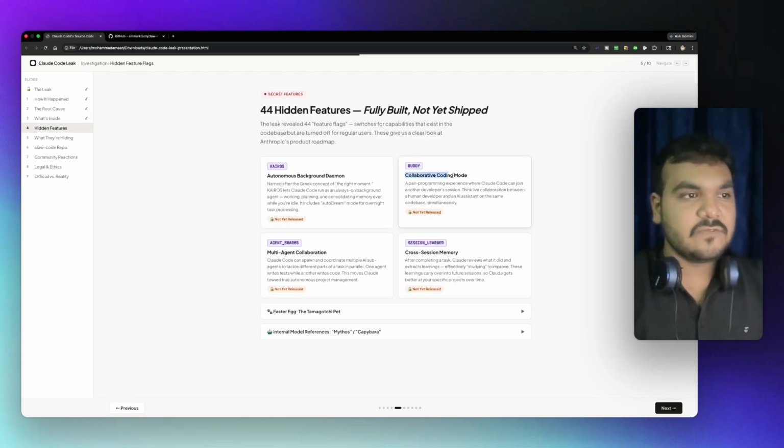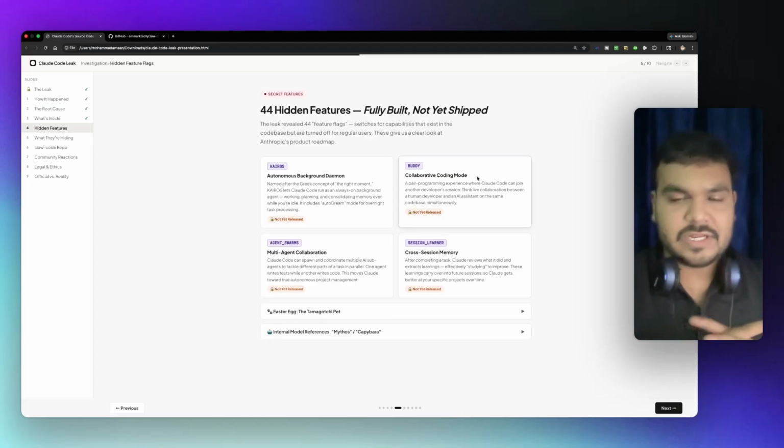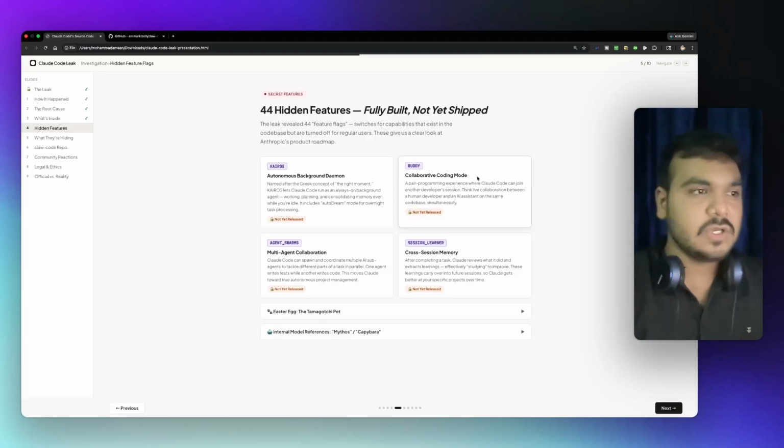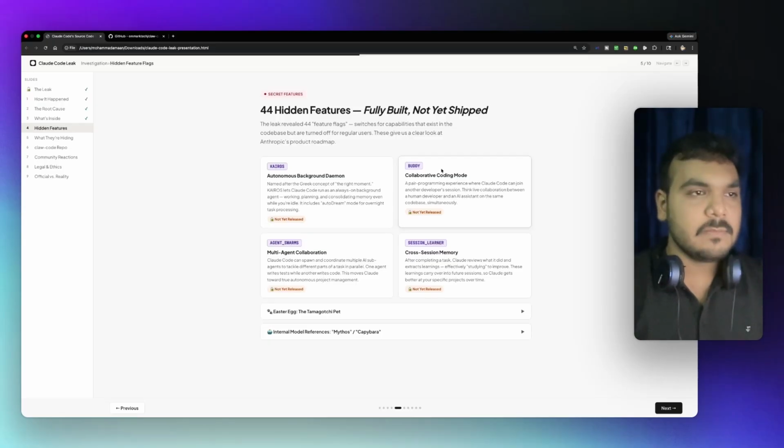Same here, a collaborative coding mode, where many people can collaborate and code in one system. That was also there, but not released yet. It was named Buddy, but it will be released soon, probably in the next 6 months, I think, because the CEO of Anthropic also said that AI is going to write at least 90% of the coding within the next 6 months.